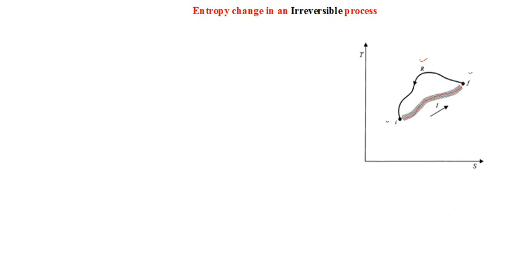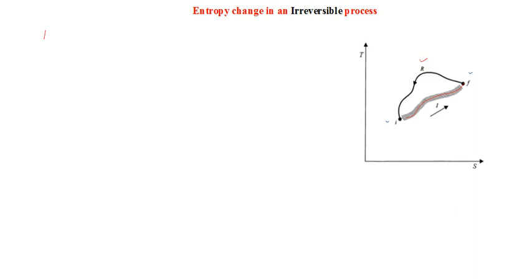Now let us use some mathematical arguments in order to calculate the entropy change during the process. Now you know that entropy is a state function. It means that its value depends only on the initial and final states, or it is independent of the path chosen. So in general I can write for any state function the closed integral of that function should be equal to what? 0. That is a specialty of any state function.